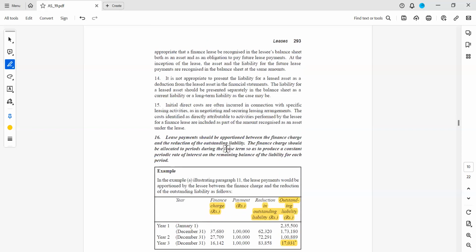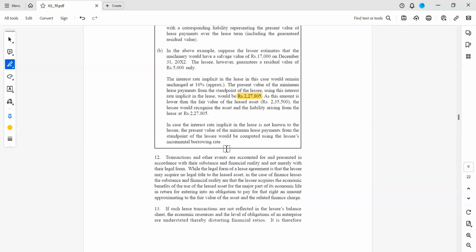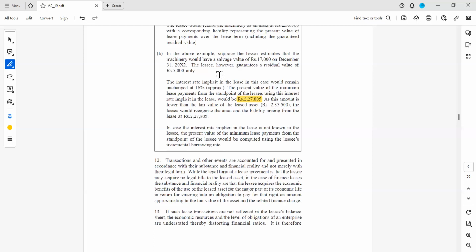Sir, is the residual value based on percentage or value? Sir, is the residual value decided only by the lessee? See, it is actually an agreement between both of them. In this example they have given it to confuse. In the above example, suppose the lessor estimates, the lessor is saying that he wanted 17,000, but the lessee guarantees only 5,000.